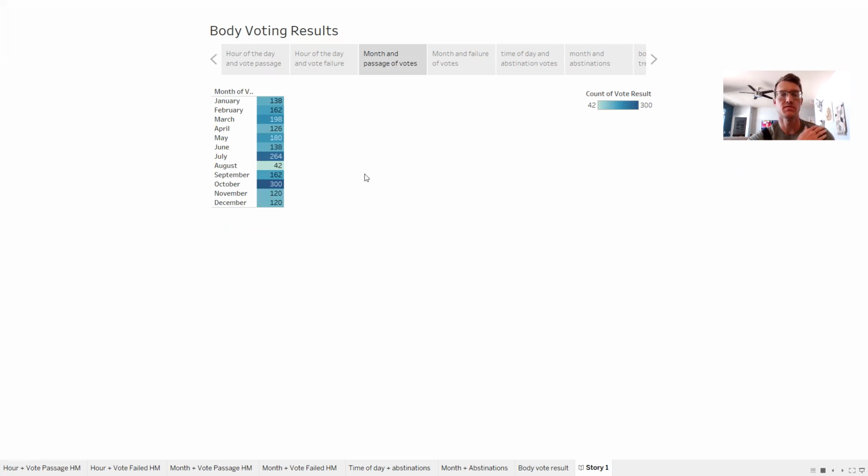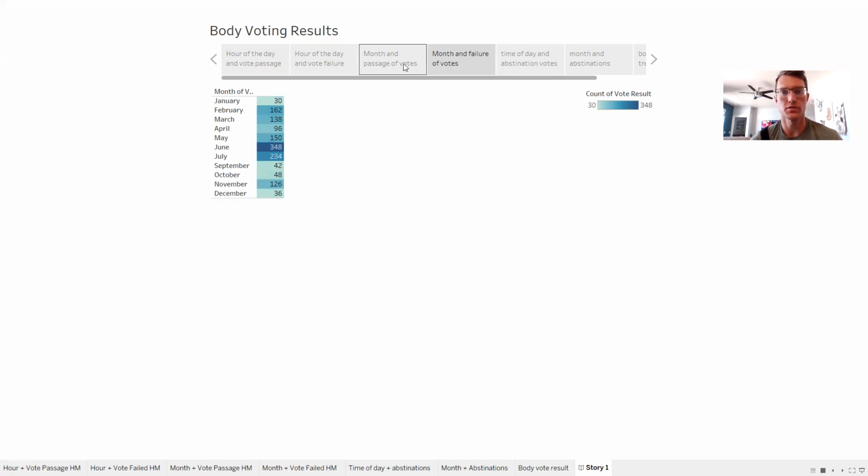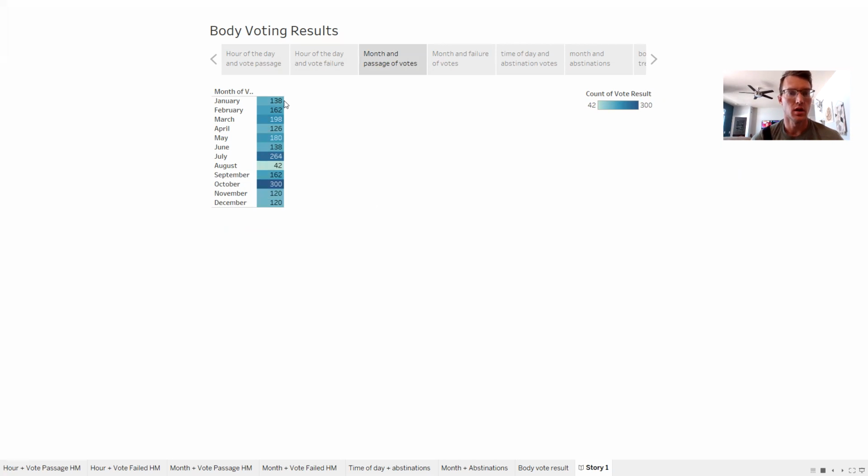Month and passages of votes. Again, same thing here. We're going to have vote passages and vote failures. Vote passages here, our highest is October, right? So let's go to October and vote failures. Only 48. Really interesting. June is our highest vote failure month. Let's go to June. Not as high.